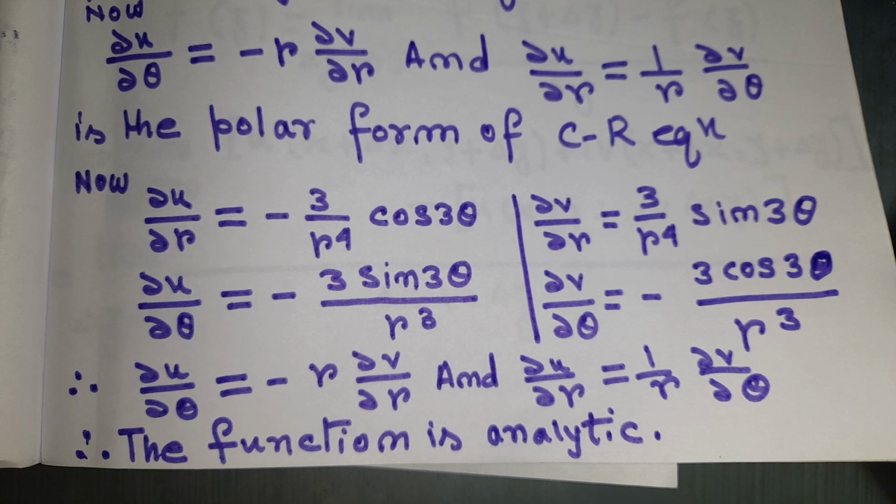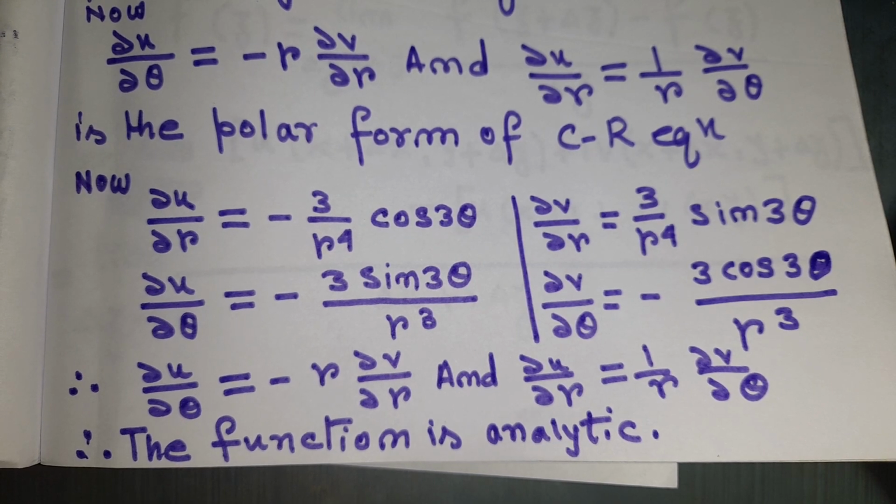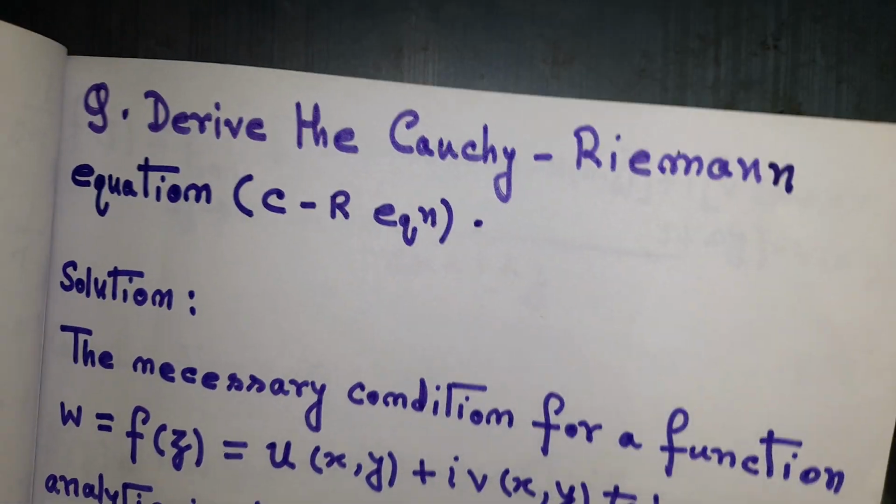So here we can see that del u del theta equal to minus r del v del r, and del u del r equal to 1 by r del v del theta. So this is satisfying the polar form of Cauchy-Riemann equation. So the function is analytic. Hope you understand that. Going to the next question.